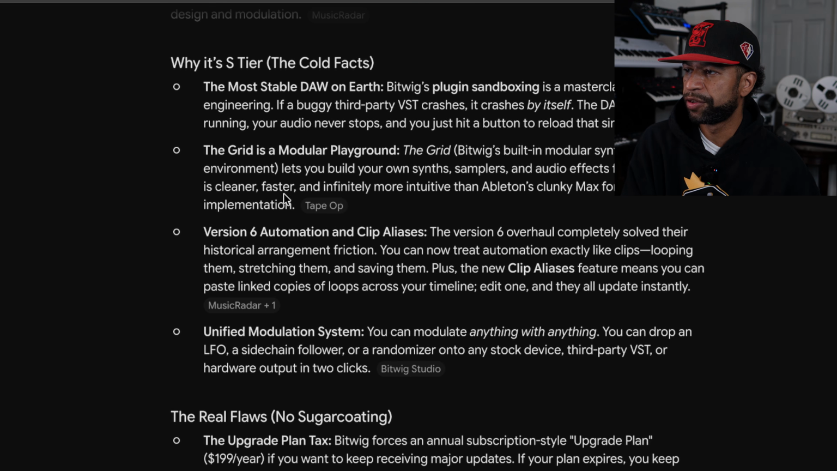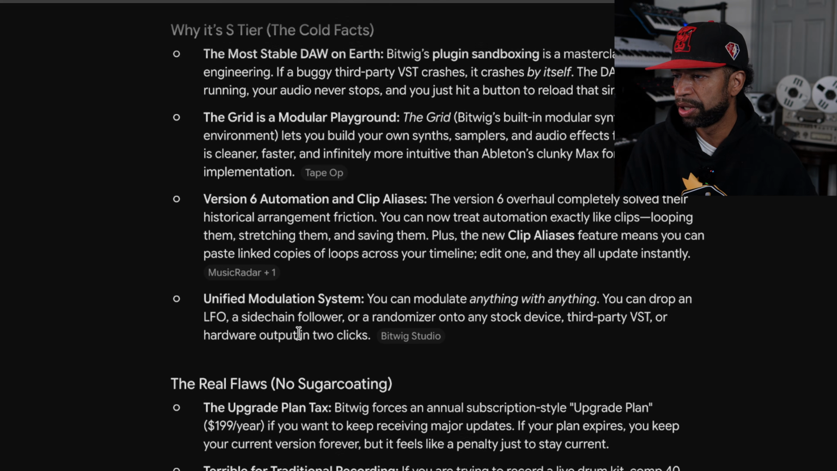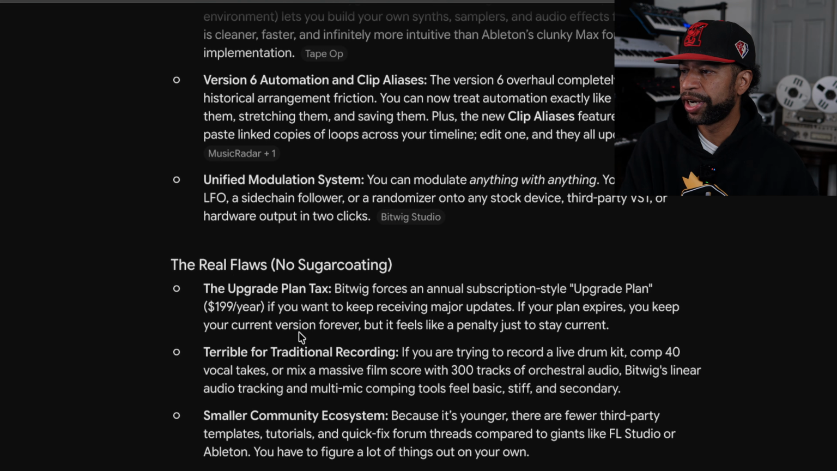They got a lot of stuff. The Grid is a modular playground, version 6 automation and clip aliases, and a unified modulation system. The real flaws: the upgrade plan forces an annual subscription, $199 a year, but that's no different than